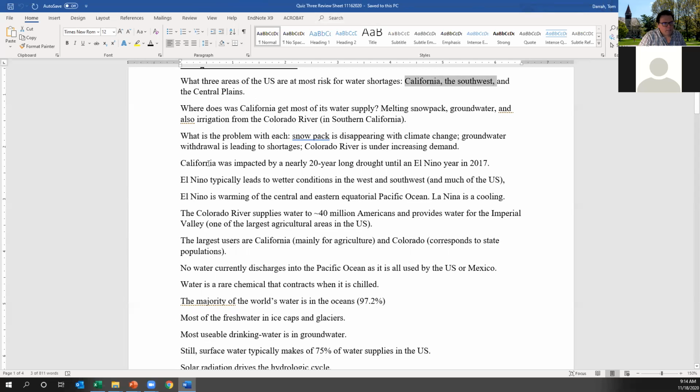The big problem that exacerbates California's situation, on the backdrop of a dramatically increasing population, is that El Ninos were pretty much non-existent between about 1995, 1996, and 2017. There was about a 20-year-long drought where California received below average rainfall. And as you remember, I was talking in class about the major drawdowns of all the reservoirs, and there really wasn't a plan for where the water was going to come from.